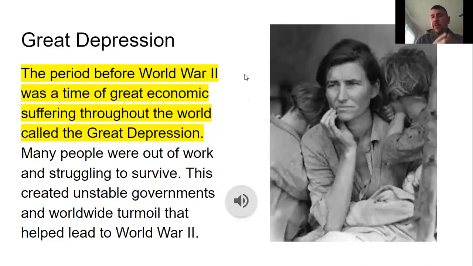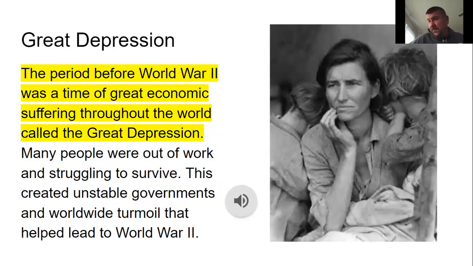All right, so the Great Depression was going on during this time, from 1929 to 1939. It was a time of great economic suffering. People were poor. People didn't have any money. We just talked about the Great Depression. So they didn't have any money.